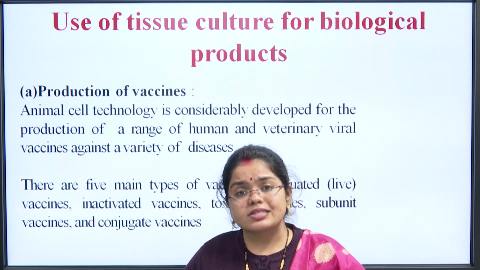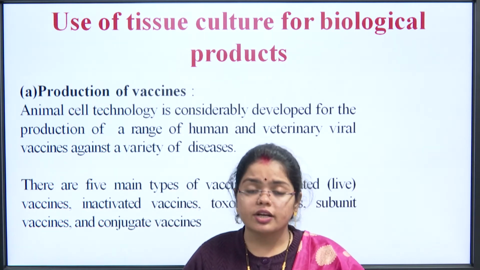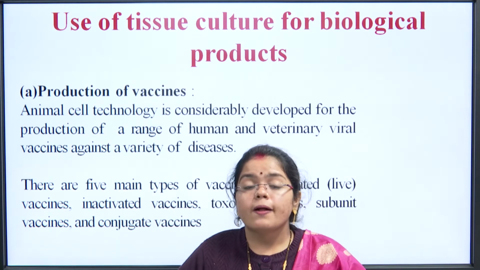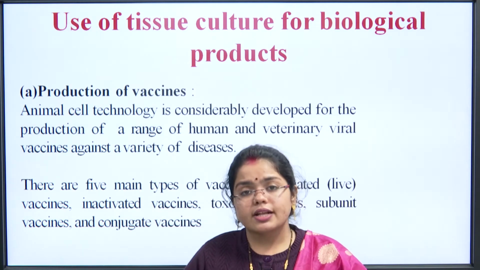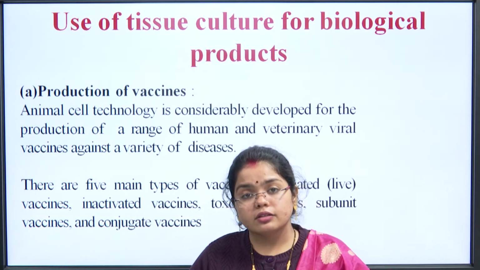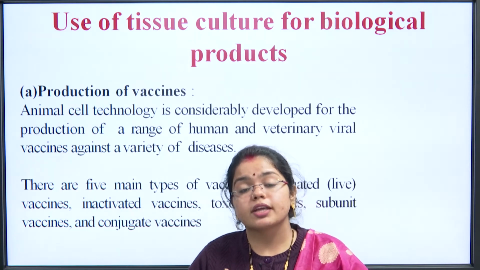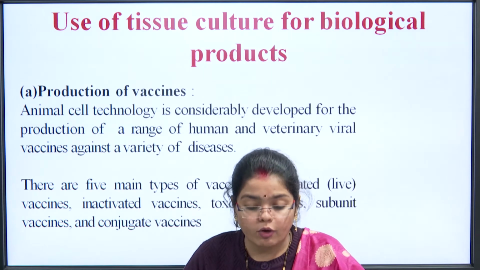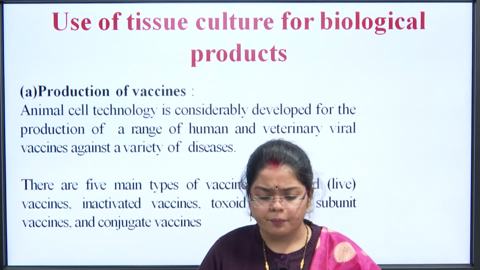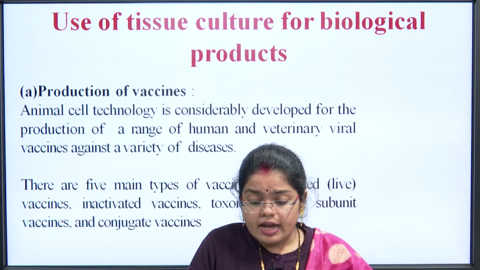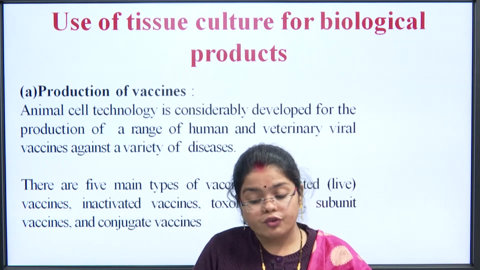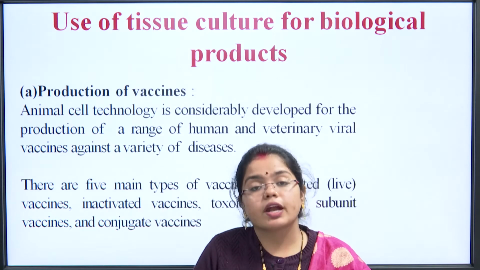But as soon as it reaches inside the host, it attaches its genetic material to the genetic machinery of that host, and as soon as the cells of the host divide, the virus genetic material keeps on dividing, and this is the way how viral disease spreads inside the human body or the animal body, or the living system. So production of vaccines, animal cell technology is considerably developed for the production of a range of human and veterinary viral vaccines against a variety of diseases.